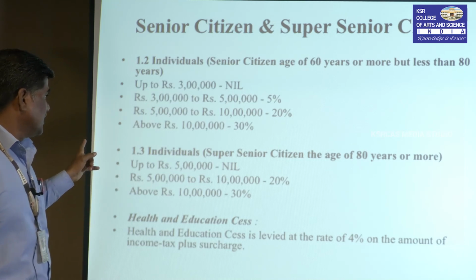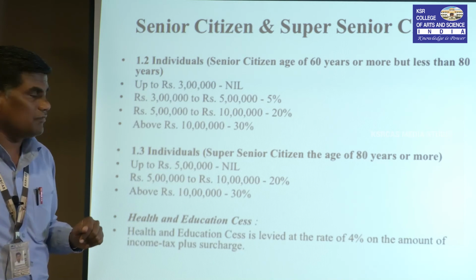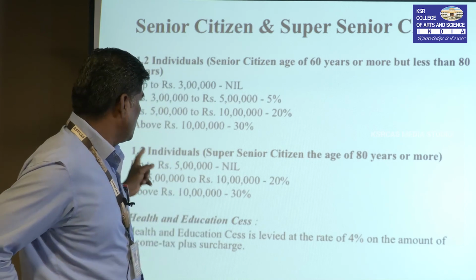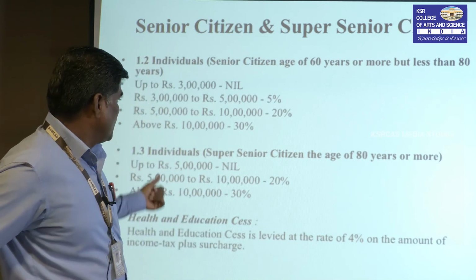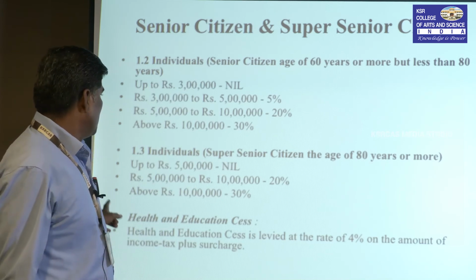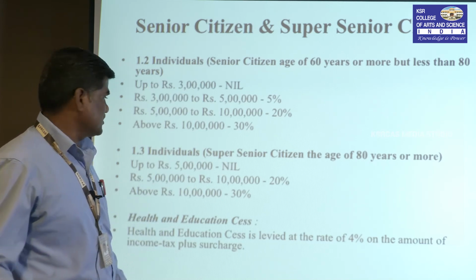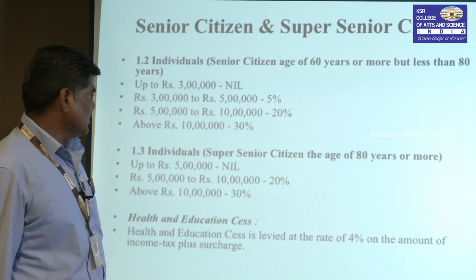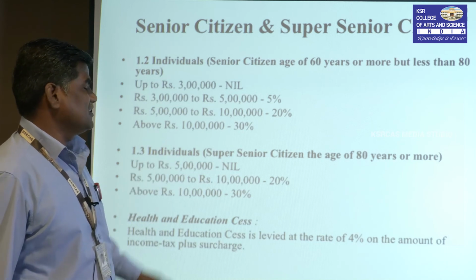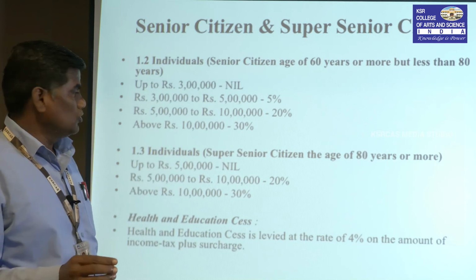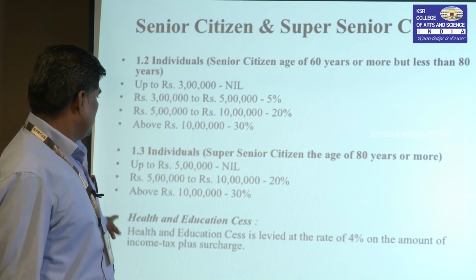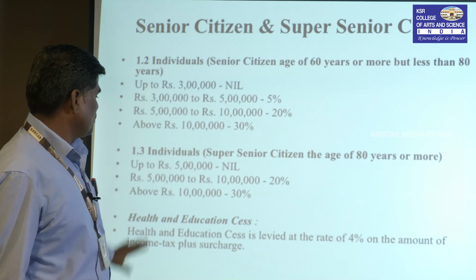Another one is super senior citizen, of the age of 80 years or more. His slab has only 3 rates: up to rupees 5 lakh, there is no tax. Rupees 5 lakh to 10 lakh, 20%. Above 10 lakh, 30%. So there are 3 slab rates for super senior citizens. It is a privilege provided by the government. There is no tax liability up to 5 lakh.